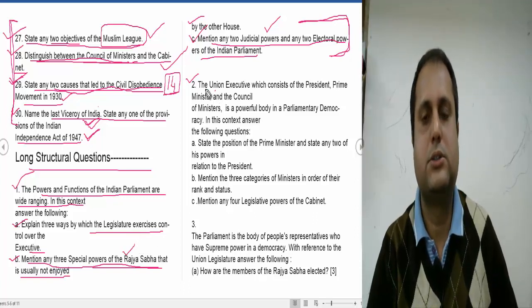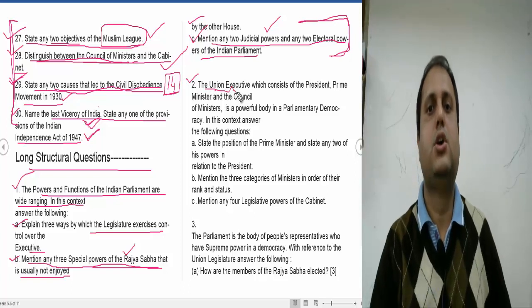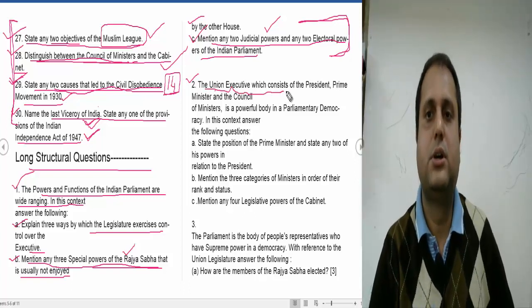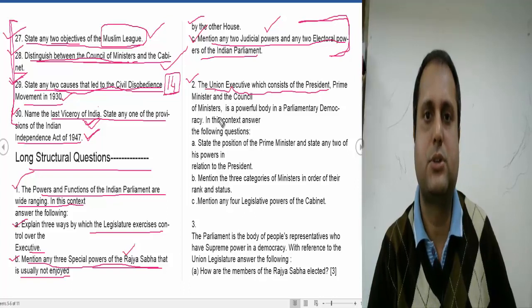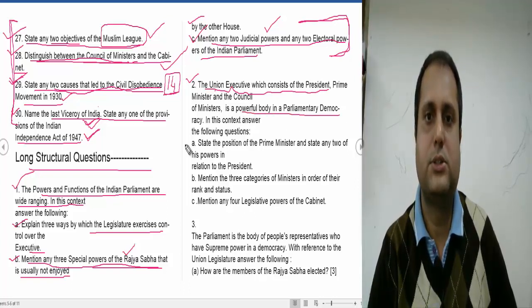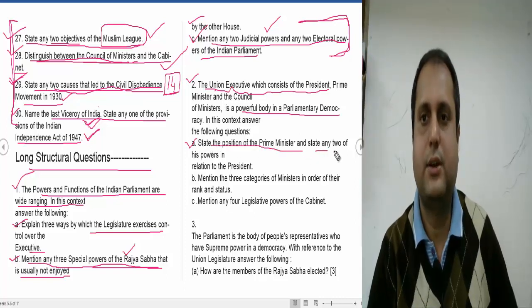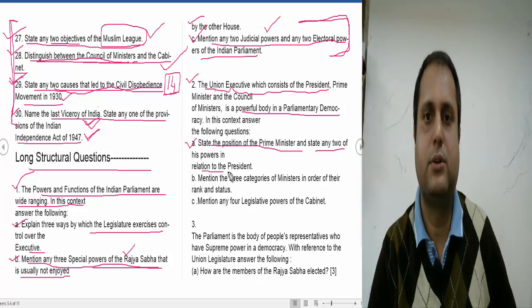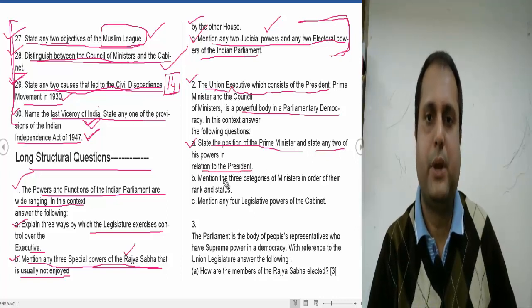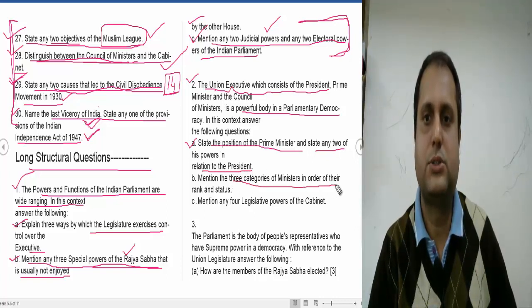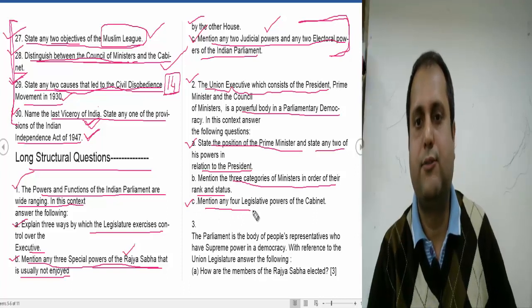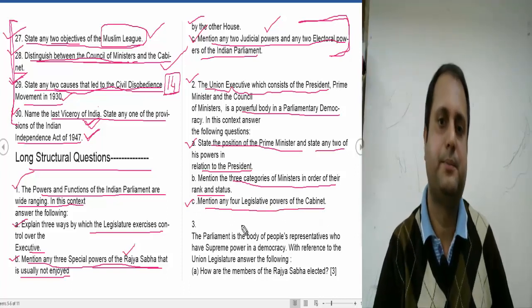The next question is asking, the Union Executive, which consists of the President and the Prime Minister with the Council, is powerful in the parliamentary democracy. The question is, state the position of the Prime Minister. State any two of the powers in relation to the President. Mention three categories of ministers in order of their rank and status. C is asking, mention any four legislative powers of the cabinet.